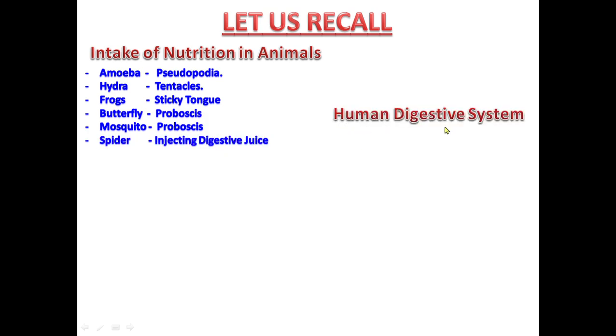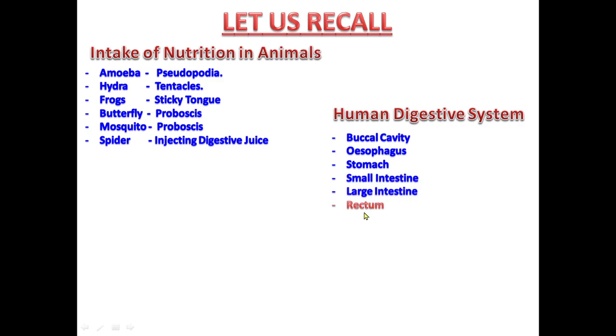Now what about human digestive system? It consists of alimentary canal, which includes buccal cavity, then esophagus, that is called food pipe, then stomach, then small intestine, then large intestine, then rectum, and then anus.